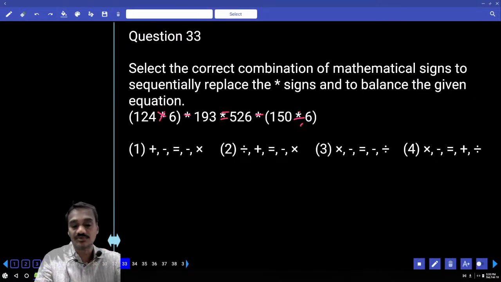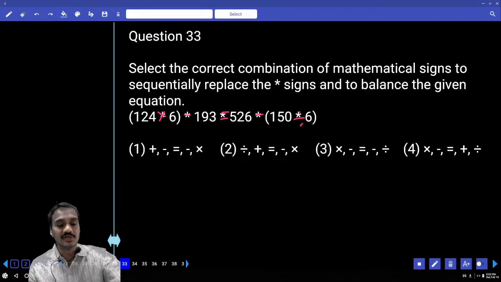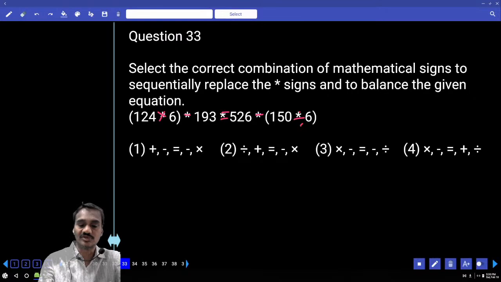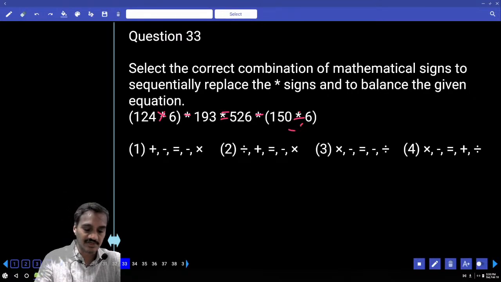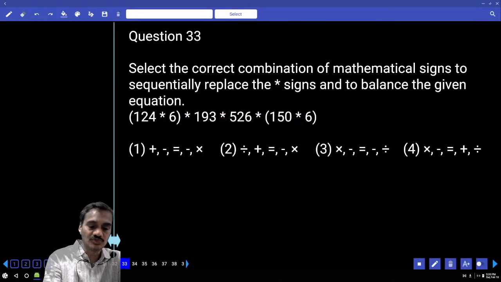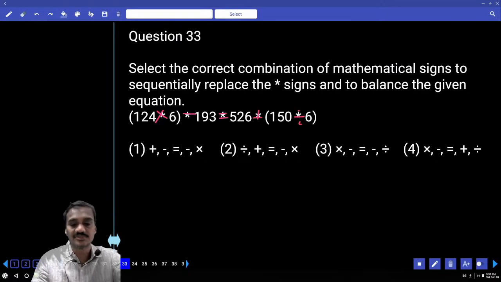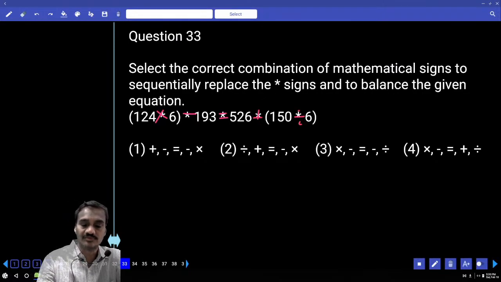Now into and minus, 124 into 6 is how much? 700. And 700 minus this one. But as here, it is not equals to this one. And this is again ruled out. Then finally choice 4. Now in choice 4, this is into, minus, equal to, plus and division. Now 150 divided by 6 is 25. Now 526 plus 25, 551.